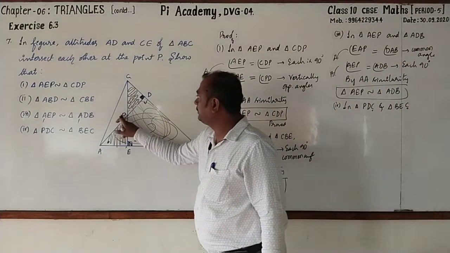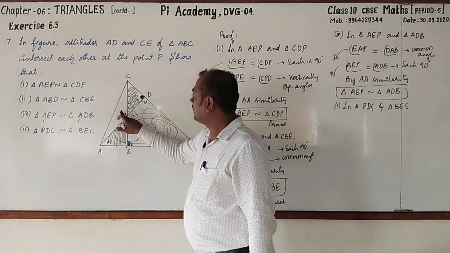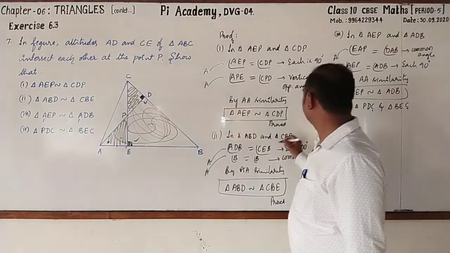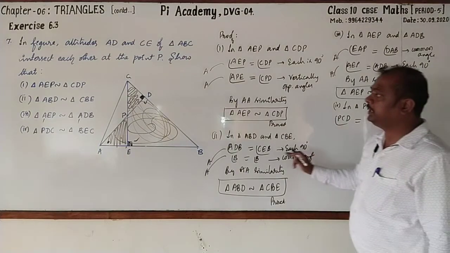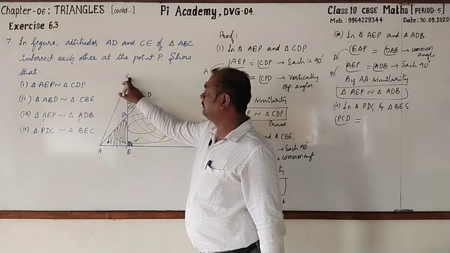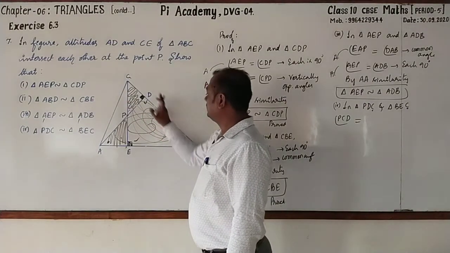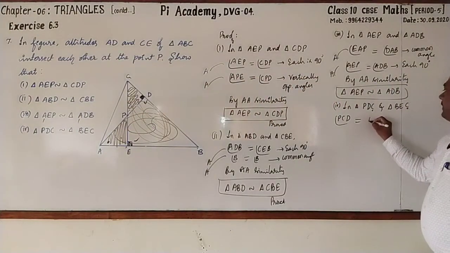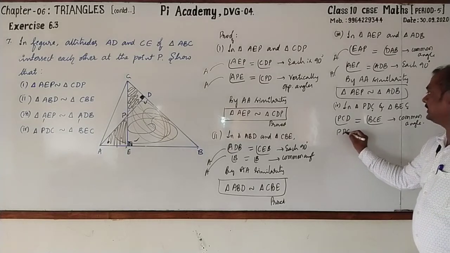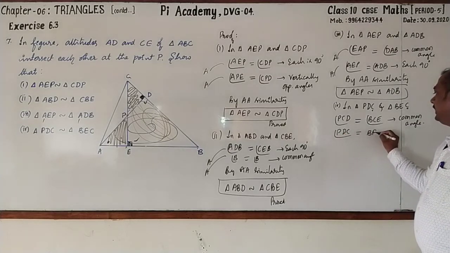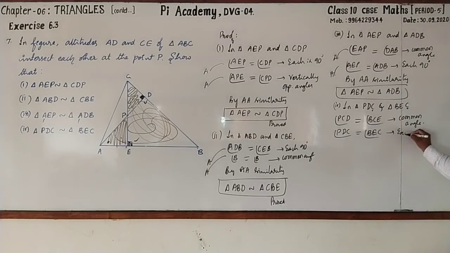Look here. In PDC, angle PCD is equal to, in BEC, angle BCE, common angle. Then angle PDC is 90 degrees, even angle BEC is also 90 degrees, each 90 degrees.